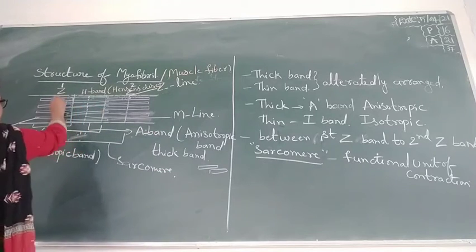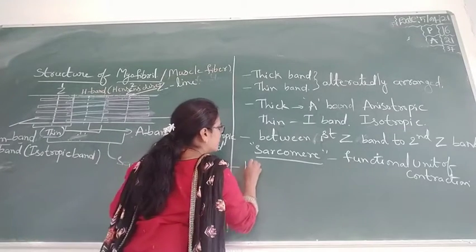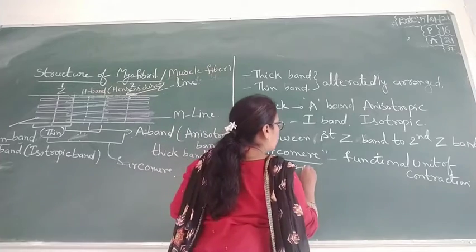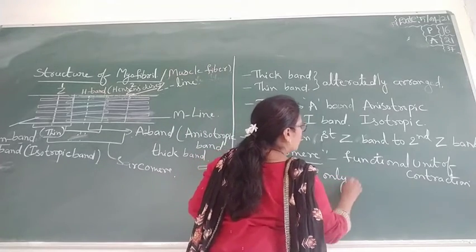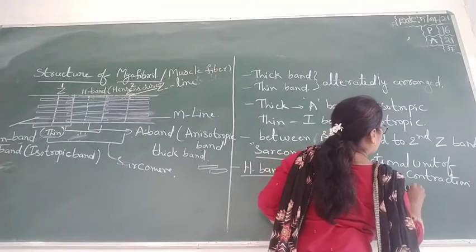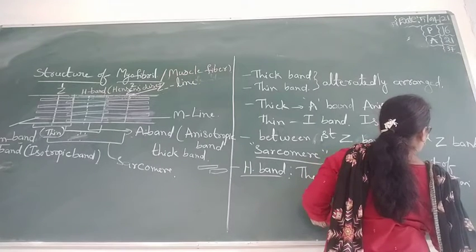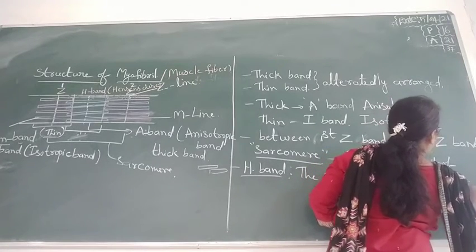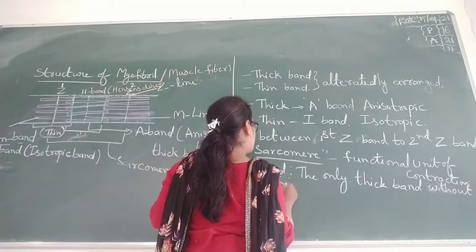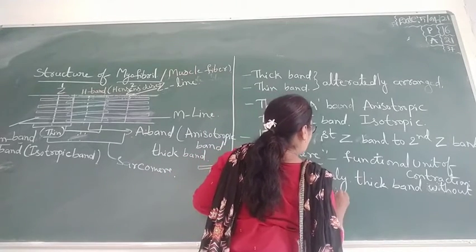And here is the H band. What is the H band? The only thick band without being enveloped by thin bands.